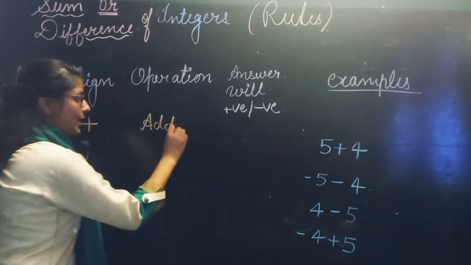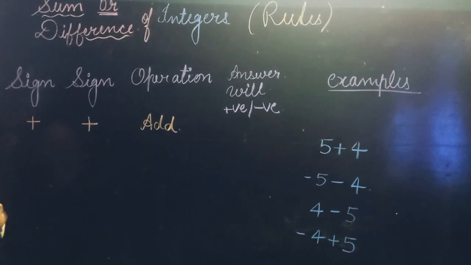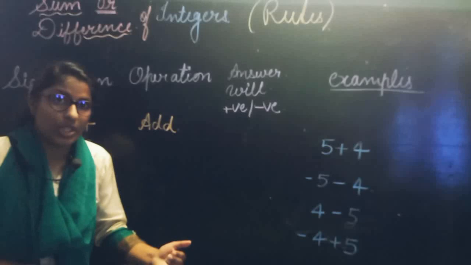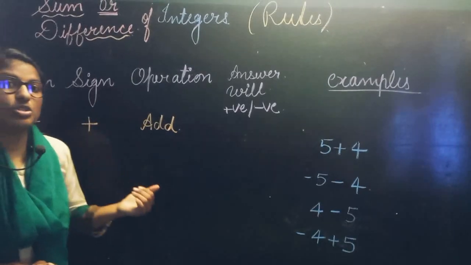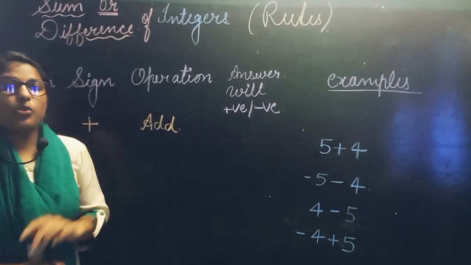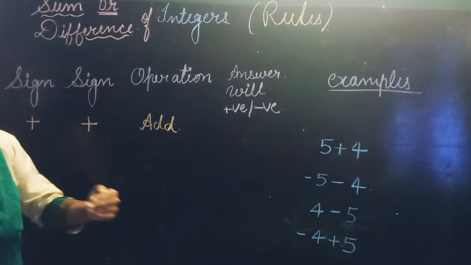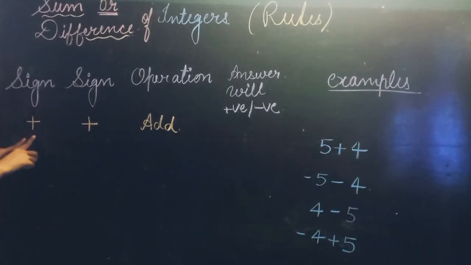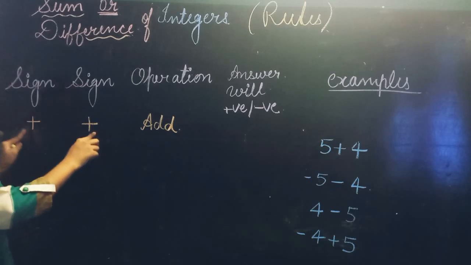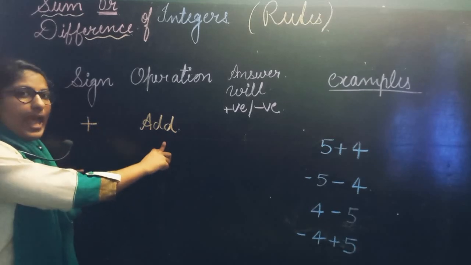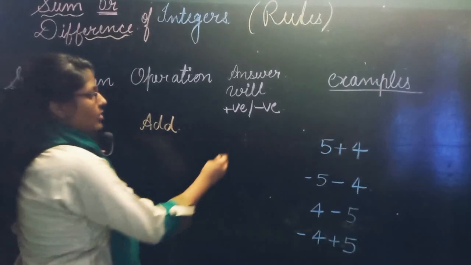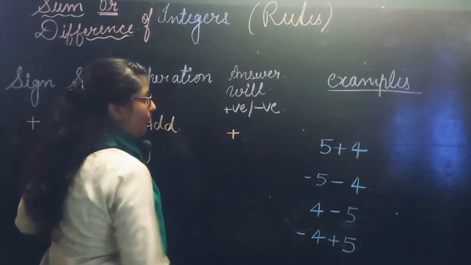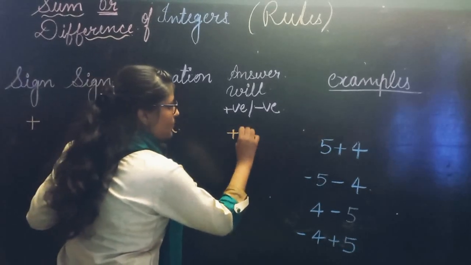What will you do? Addition. Okay? First question is, what will we do there, plus or minus? Addition or subtraction? Second question is, with the sum and difference, which sign will we use? Let's see here. When you have two integers and both integers are positive, in that situation, you will do addition there. Okay? And which sign will you use? Positive, plus sign. The answer is positive there.